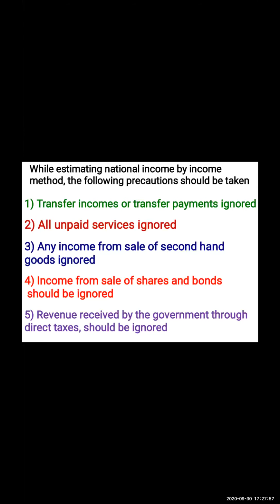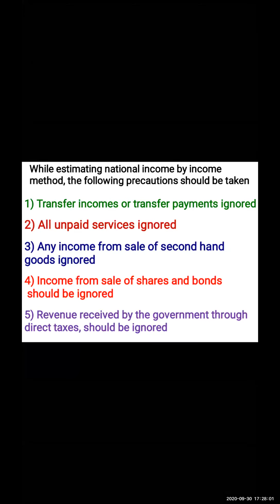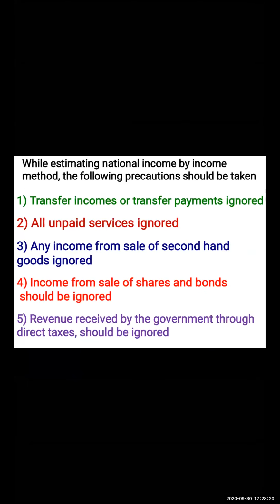It is a one-way payment of money, of which no money or goods or services are received in exchange. For example, government providing scholarships, gifts, donations, charity, old age pension, unemployment allowance to people. Okay, the first point is clear.